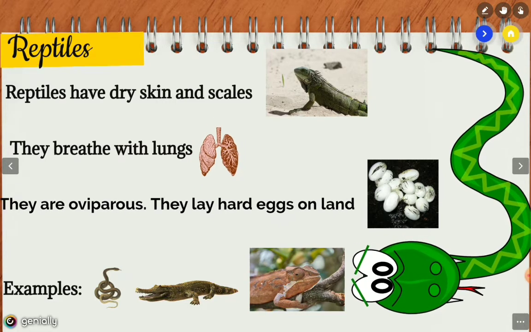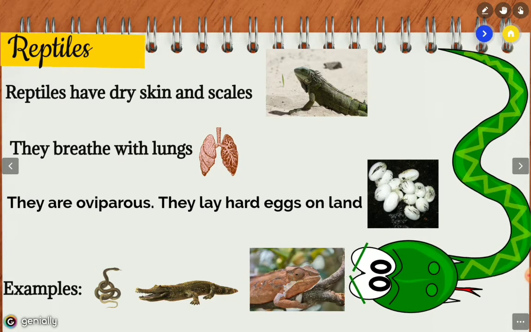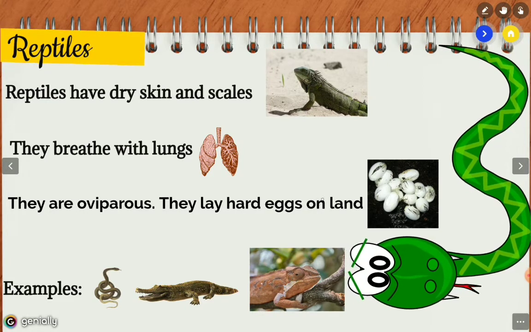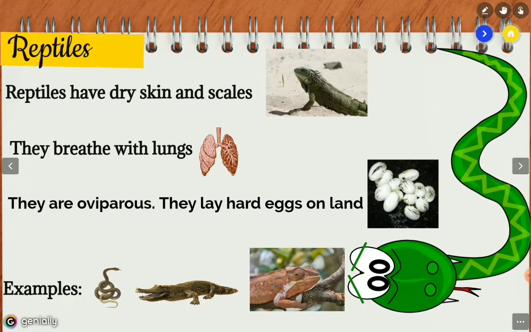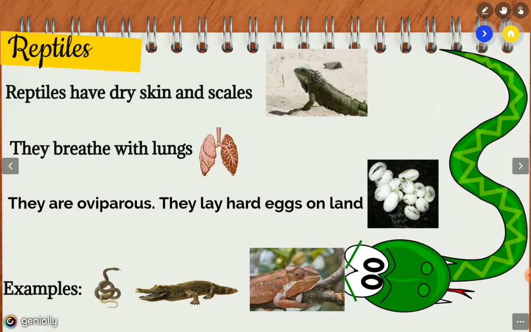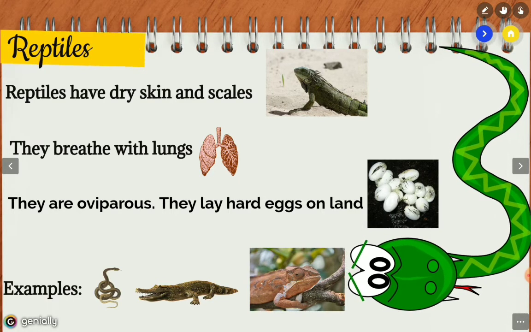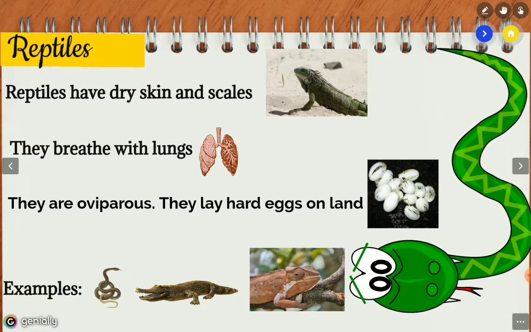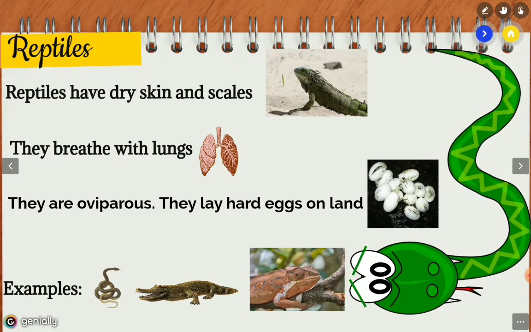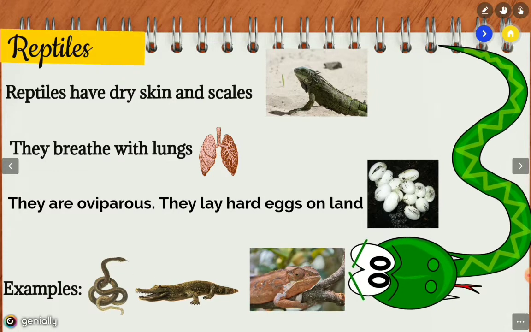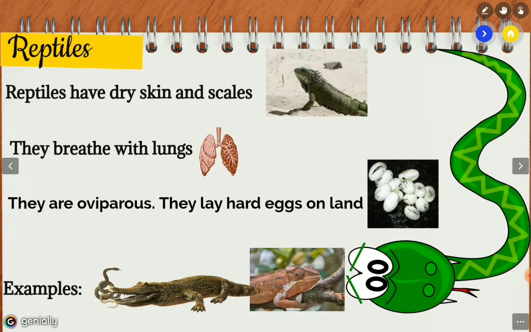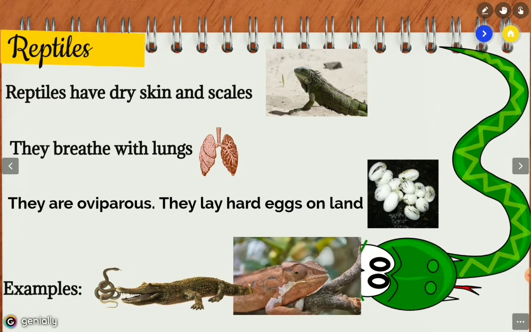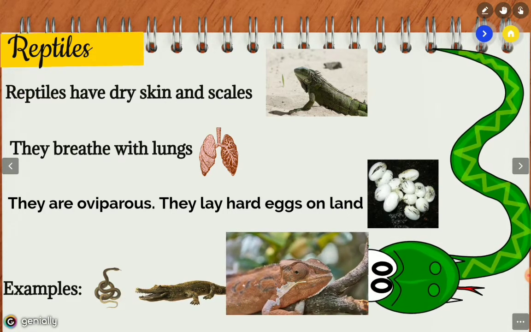They are oviparous. Again, they lay hard eggs on land. And some examples of reptiles, as you know, are snakes, for example, crocodiles, or this lizard.